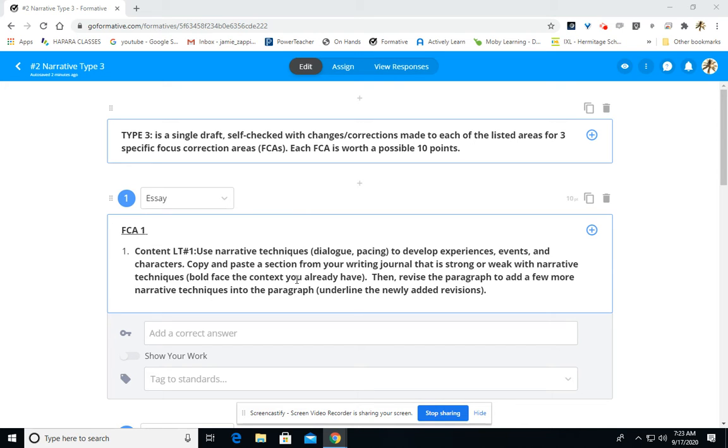But either way, make sure you boldface the information that you already have. And then make sure that you revise the paragraph to add a little bit more to those narrative techniques. Maybe the revision is the way you have to fix the paragraphing for your dialogue in that paragraph. If that's the case, you would underline and boldface that particular item because you already have the dialogue, but then you underline it because you changed it to make it in different paragraphs when it changed speakers. So make sure that you both would have something like that, underline and boldface. I need to see both what you already had as well as a new change to the area of narrative techniques for FCA number 1.